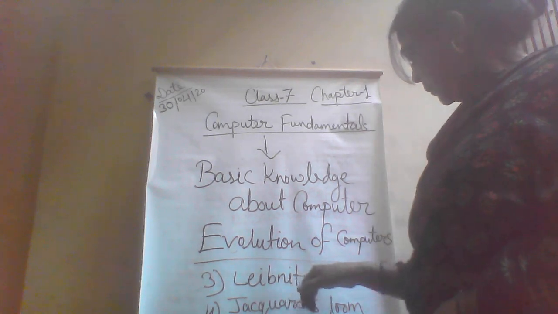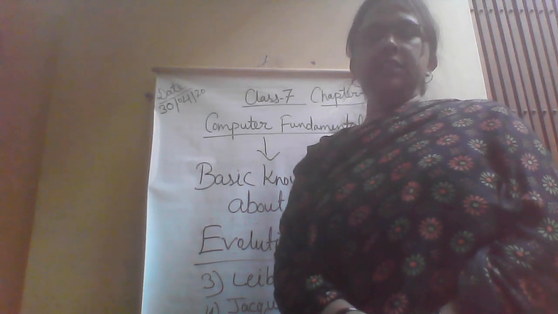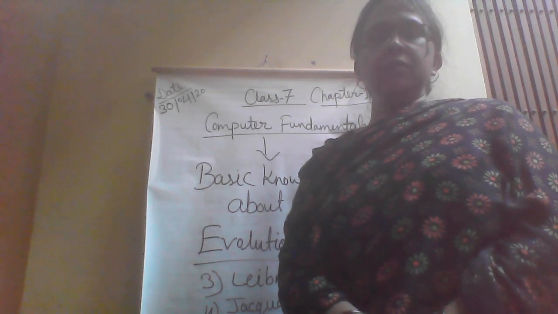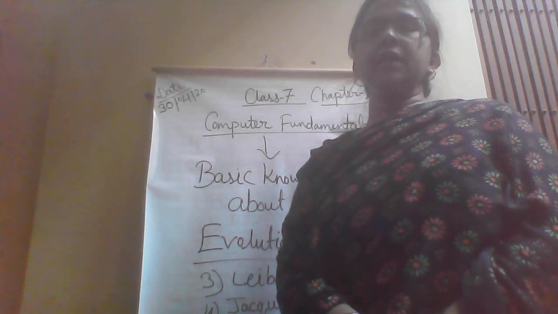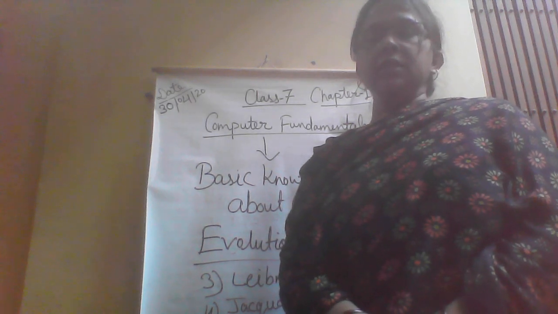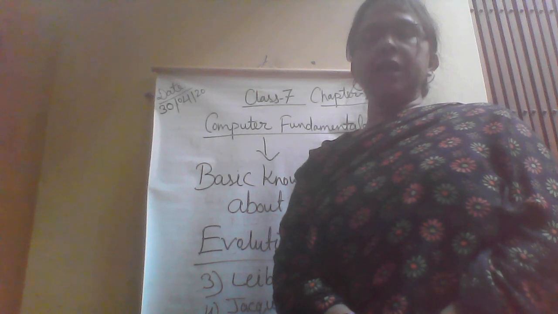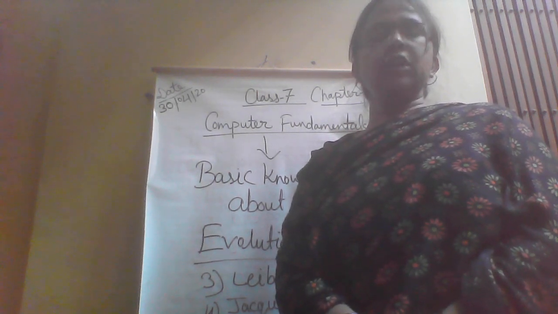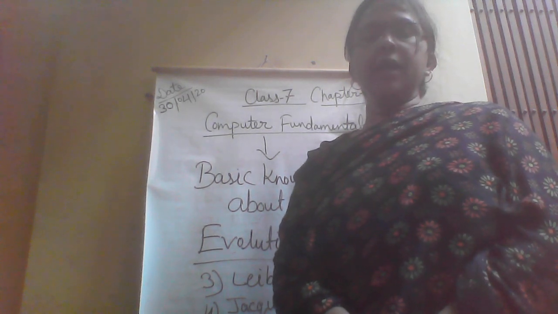Next device is Leibniz calculator. In 1673, German mathematician and philosopher Gottfried Wilhelm Leibniz expanded the capacity of Pascaline by adding the capacity to perform multiplication and division, and this device was called Leibniz calculator. It was made up of copper and steel.